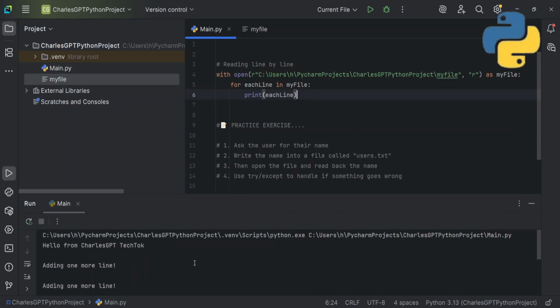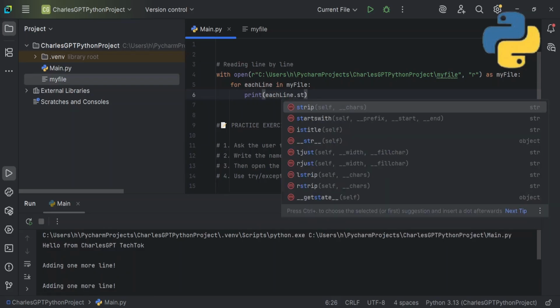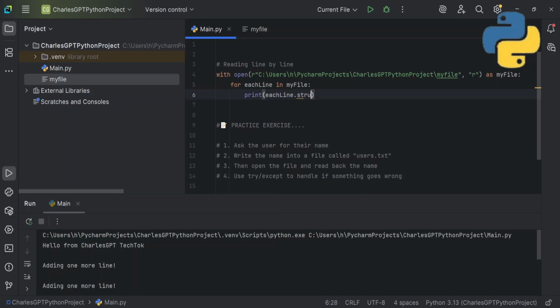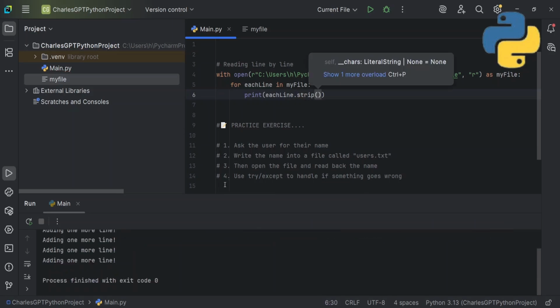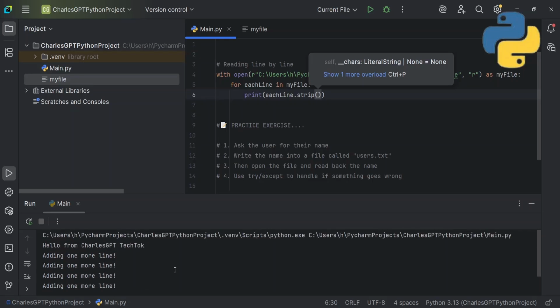Okay, so you can see there are lots of spaces. So let's strip it off. I'll say each line dot strip, using the strip function. Then run it again. So you can see it now reads each line. It's still the same thing.